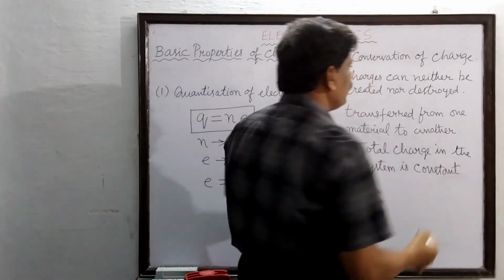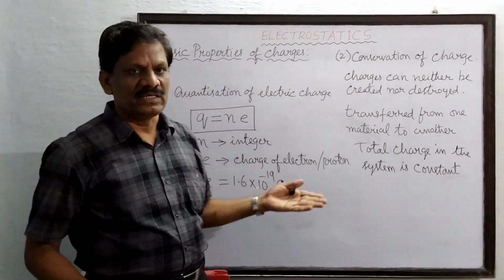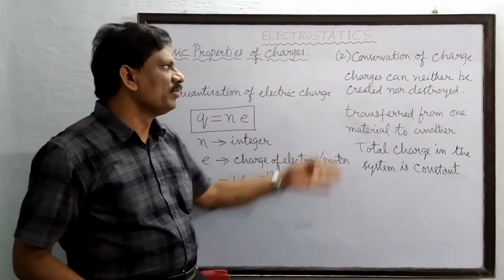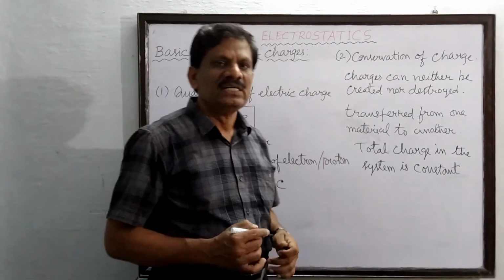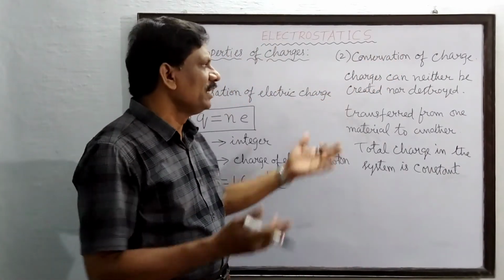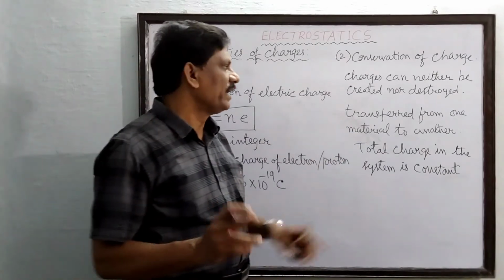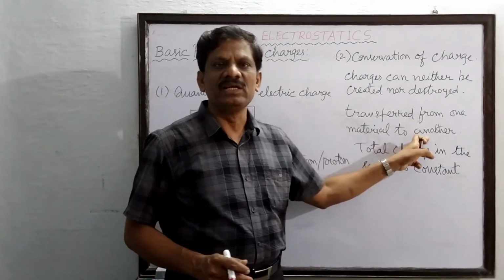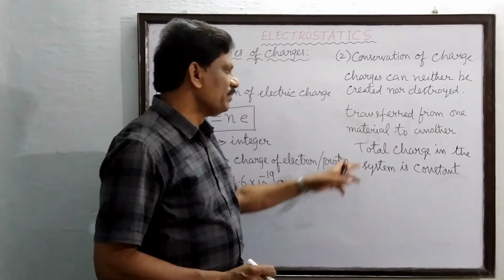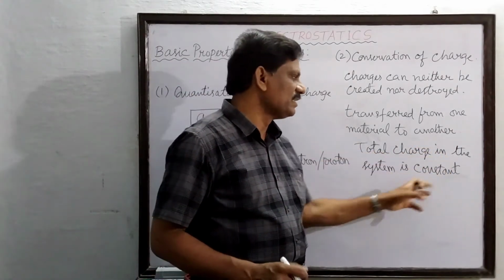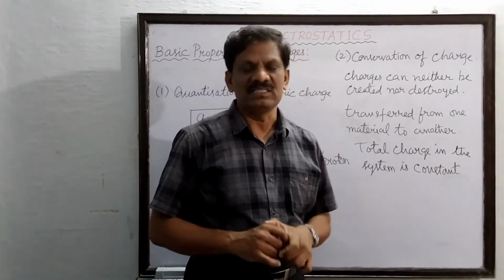So in any form we can write all the points. What do you mean by conservation of electric charge? Charges can neither be created nor destroyed. They can only be transferred from one material to the other material. It means the total charge in the system always remains constant.